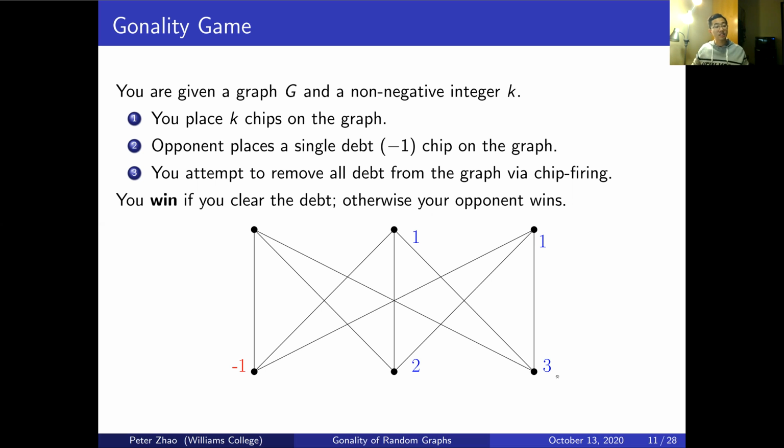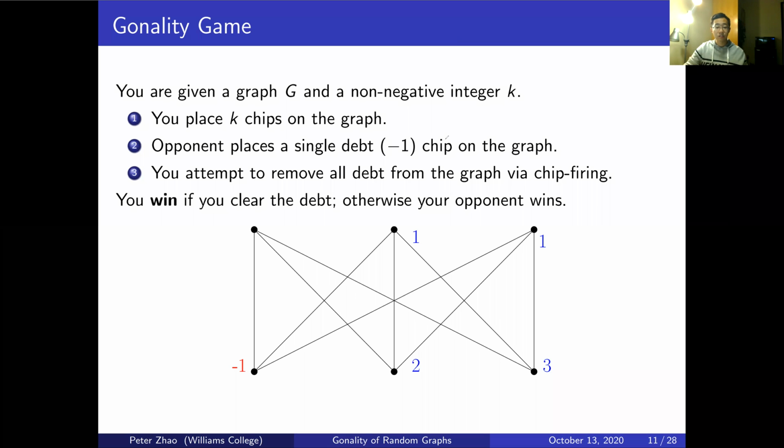After I've finished placing down my chips, my opponent will then place a single debt chip anywhere on the graph. And your goal is to then clear all the debt from this chip configuration through chip firing moves. So it's basically the same thing as a chip firing game, except there's this condition that we first place our chips, and then our opponent places a chip down, and they only place 1 chip. So I'm actually going to play this gonality game out.